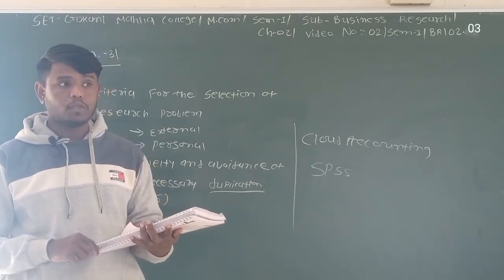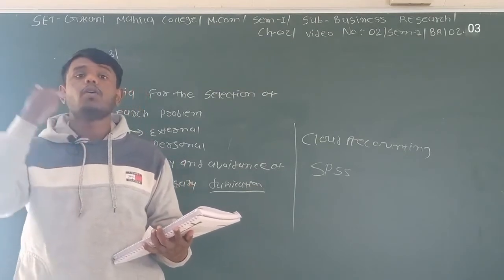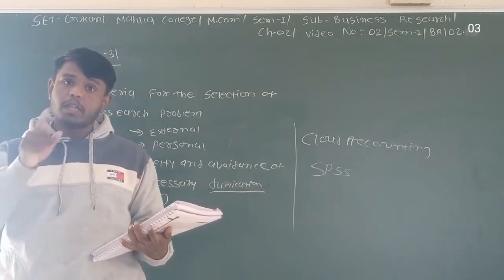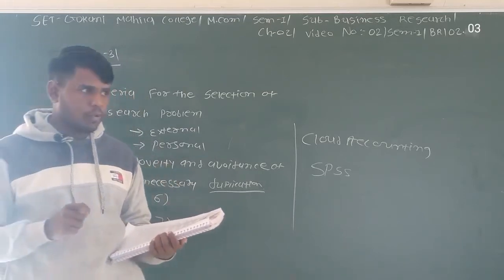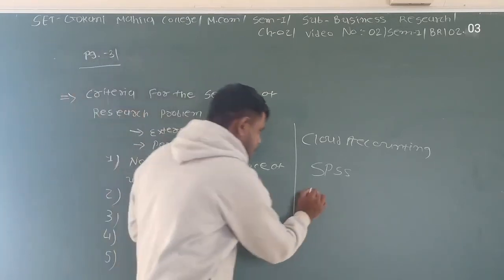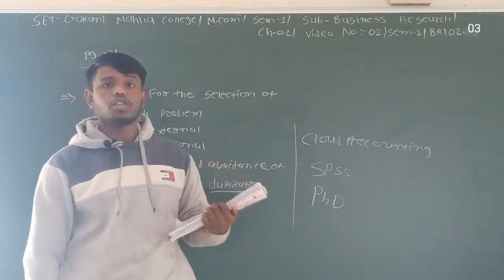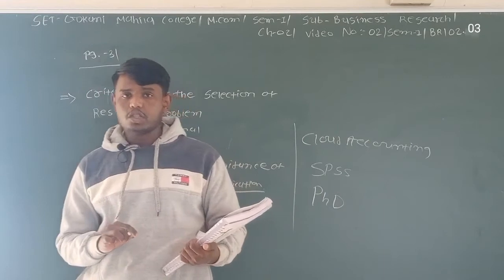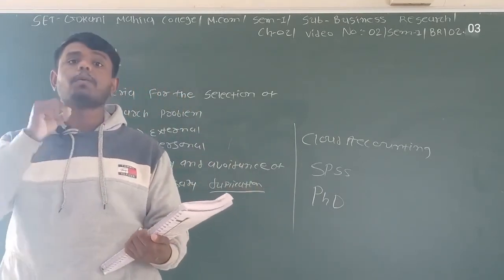Sometimes you will have 1 year, sometimes you will have less time, or sometimes you have very limited time. If we are talking about PhD, so when you are doing the research in PhD, basically you have a minimum of 3 years and a maximum of 7 years.